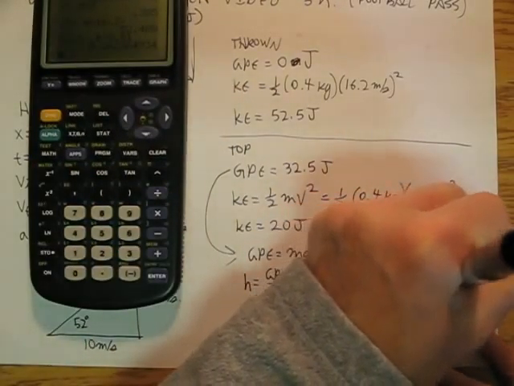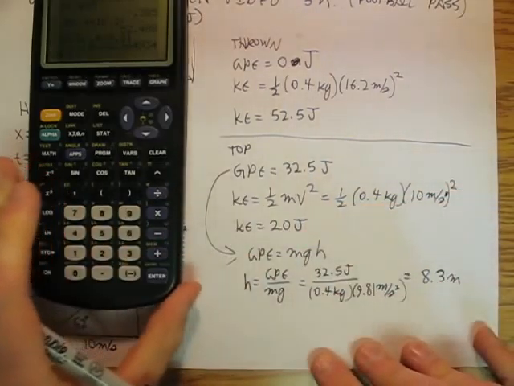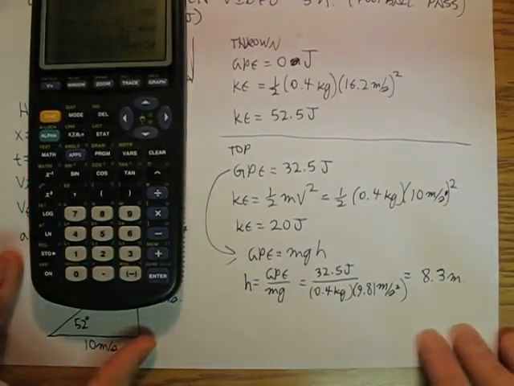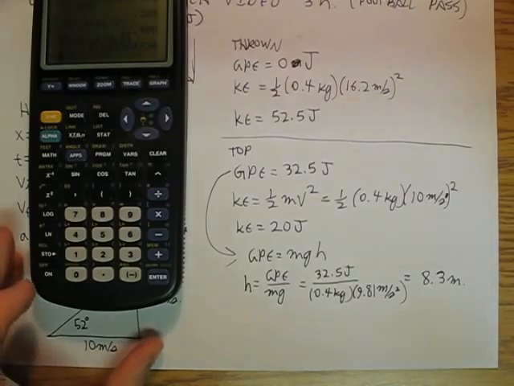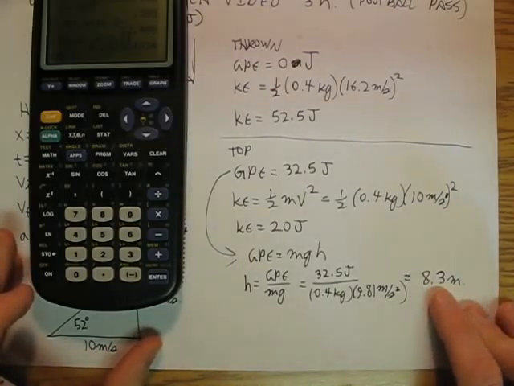So I'm going to say that the ball had a maximum height above the person's throwing arm of 8.3 meters.